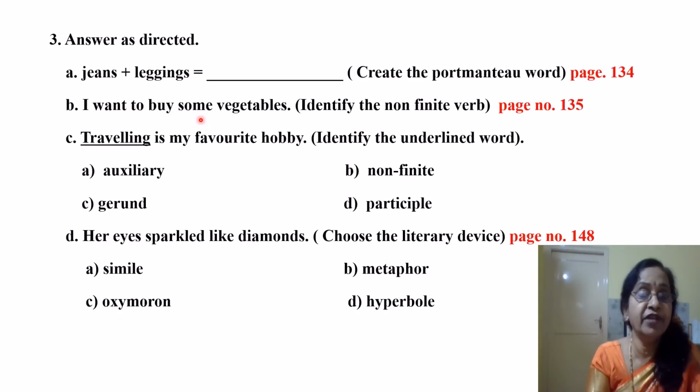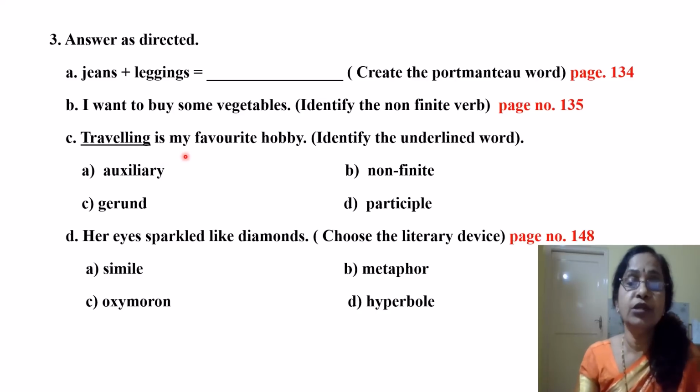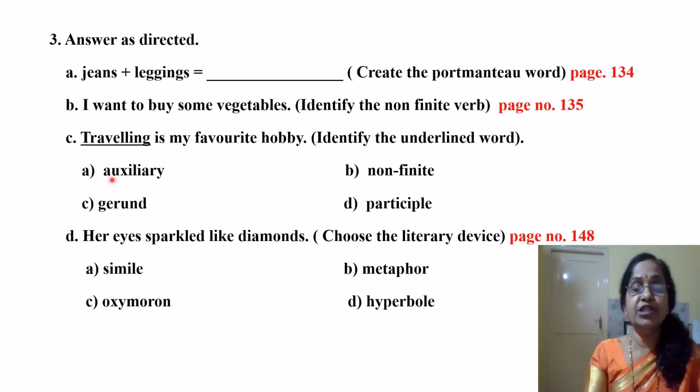Three types of non-finite verbs are there. You can just check them. Traveling is my favorite hobby. Identify the underlined word. Here it is underlined, traveling. What is the function of this particular part of speech? Is it auxiliary or is it non-finite? Is it gerund or is it participle? It is a gerund because though the word looks like a verb, it is doing the job of a noun.